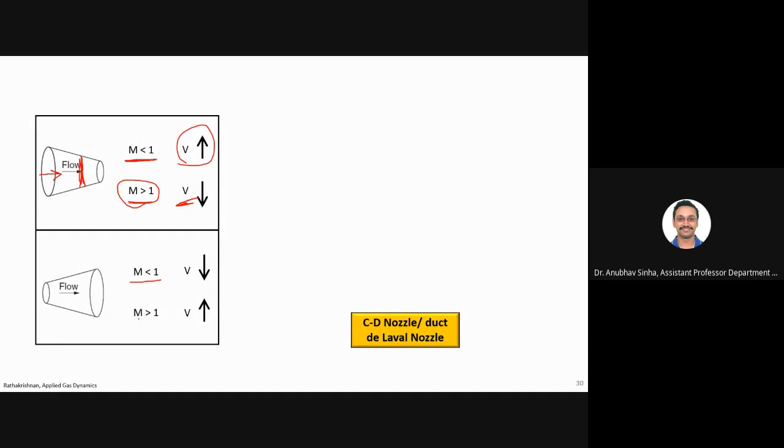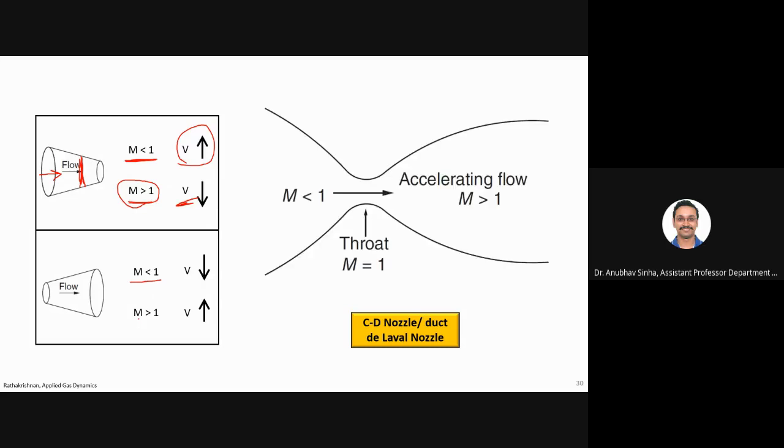Okay, so what do we do? If I want to generate a clean, uniform supersonic flow without any normal or oblique shock, any expansion fan, or any discontinuities or irreversible processes, what should I do? For that, we use a CD nozzle. This CD is for converging, diverging. So the first part is converging and the second part is diverging.